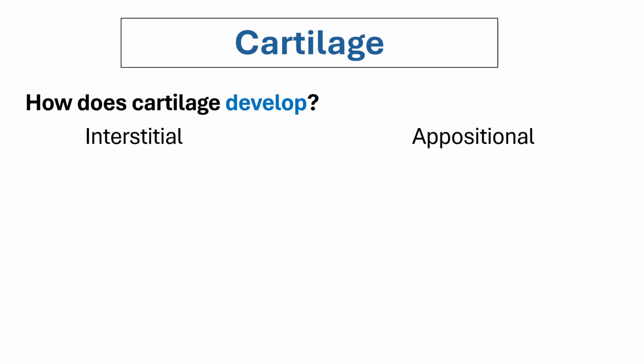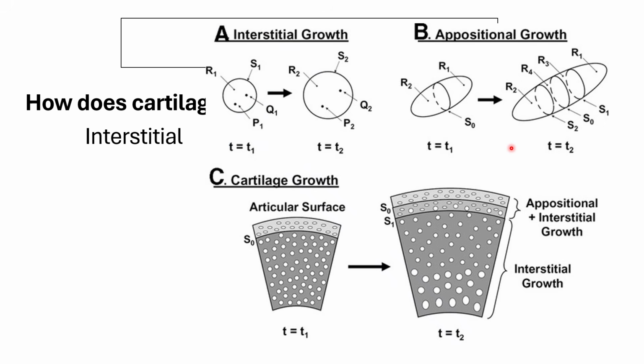So again, we have two types of cartilage development. The one that we already discussed a little earlier is your interstitial type, and then the one that needs the presence of your perichondrium, or the covering of your whole cartilage organ, you would have your appositional type of development. For the interstitial type, it is the formation of the cartilage from within the cartilage organ, from the central area. And for the appositional type, it is basically the addition of layers at the periphery of the cartilage organ.